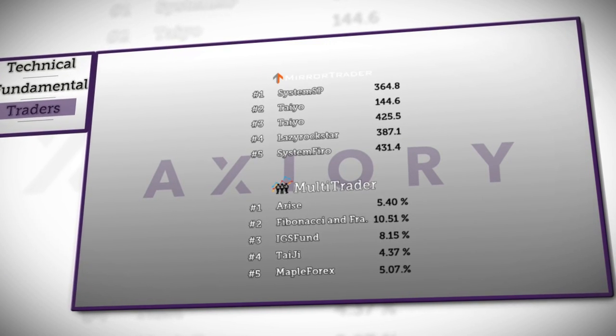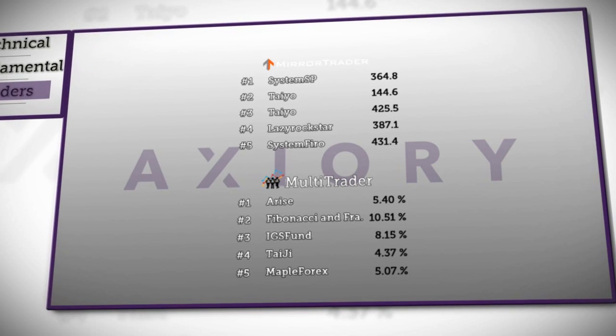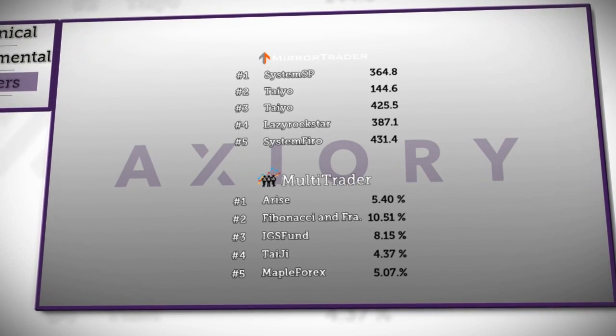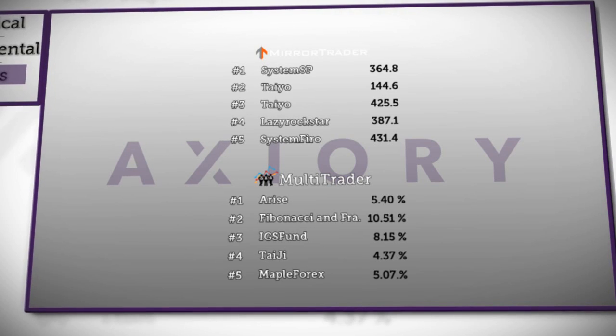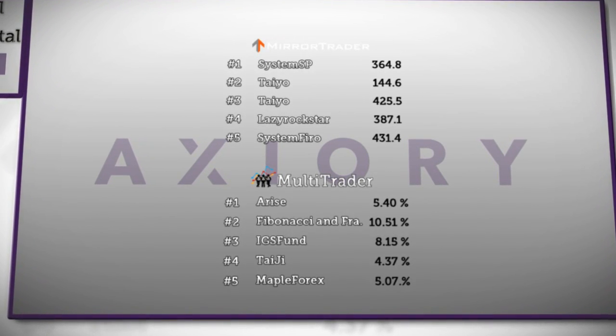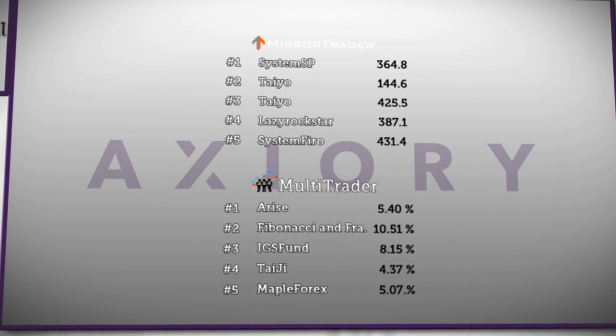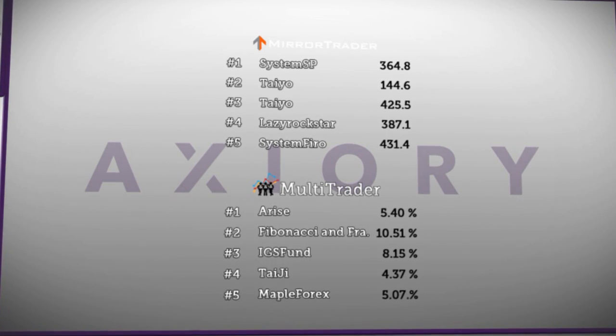First strategy in Mirror Trader, System SP, has increased slightly to 364.8 pips, while second Teo fell by 17 pips, and third Teo for Aussie yen has declined by 30.4 pips. Fourth place, represented by Lazy Rockstar, has remained at 378.1 pips, and fifth strategy, System Firo, increased to 447.6 pips.